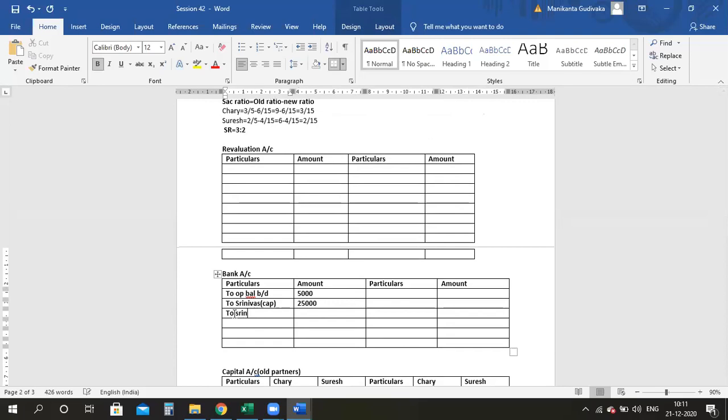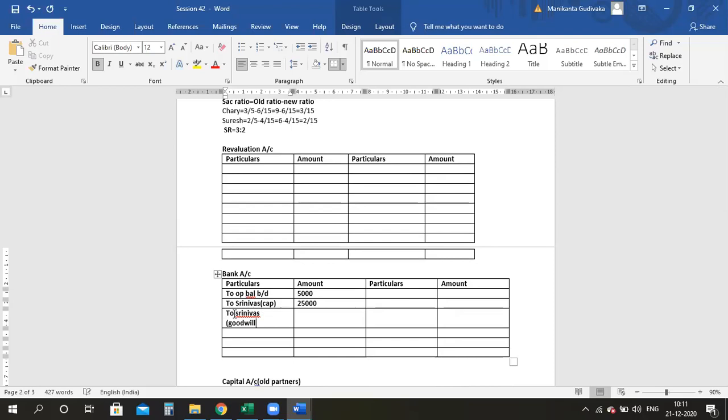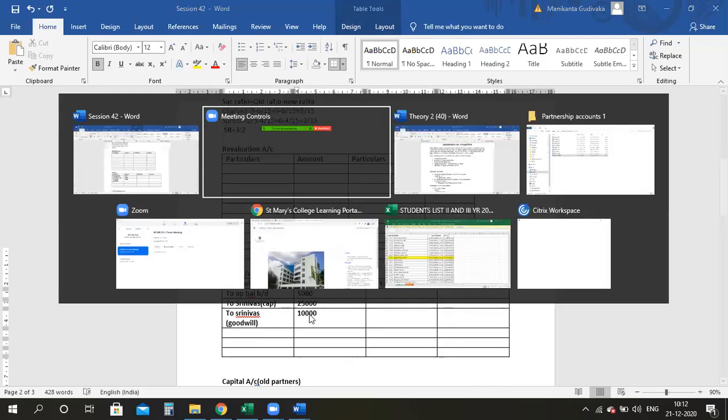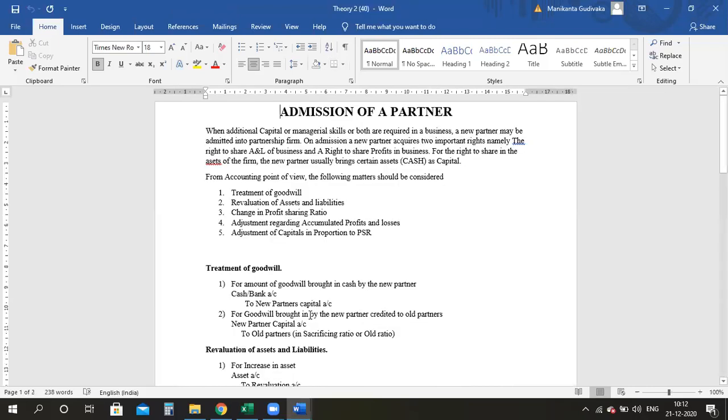Ma'am, is it not premium for goodwill account? No, why will we maintain premium for goodwill account? Where did I say premium? I was saying the journal entry. No, in journal entries also I never explained it that way. What I explained was cash account debit to new partner's capital account.